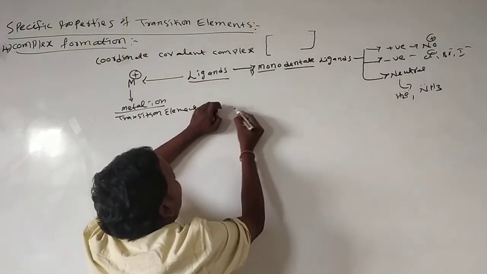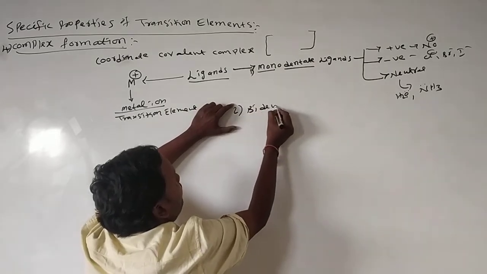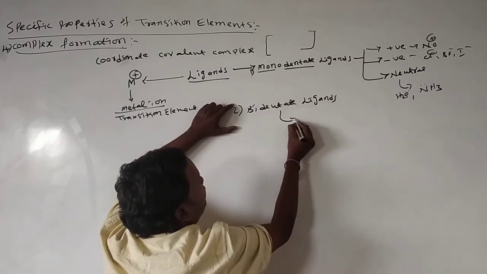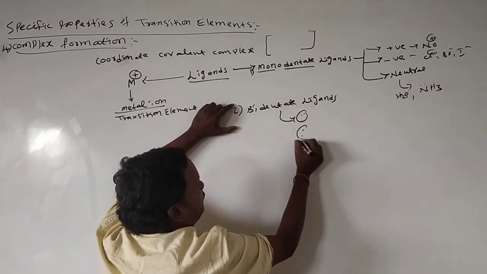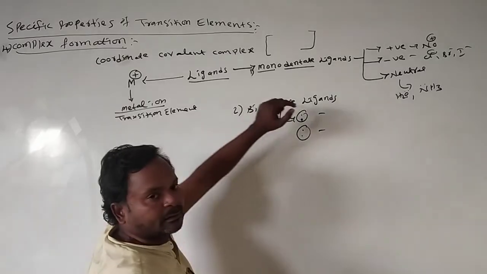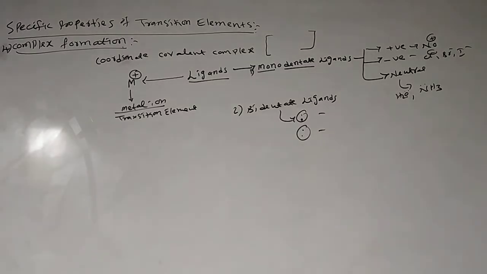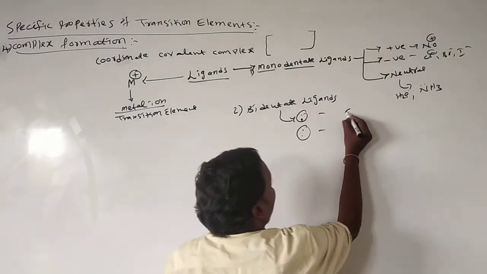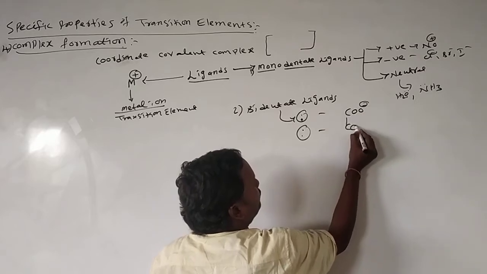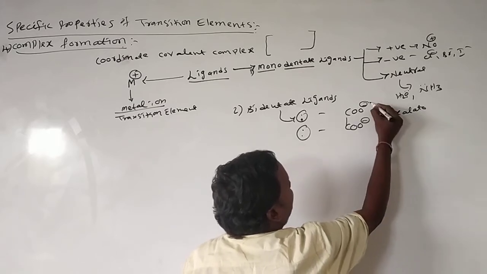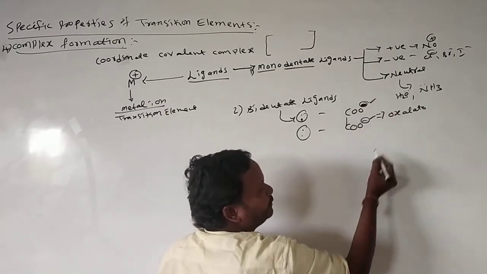The second one is bidentate ligands. Bidentate ligand means it donates two electron pairs or carries two negative charges. The atom or molecule which is capable of donating two electron pairs or carries two negative charges, we call a bidentate ligand. Example for this one, oxalato, is negative. Two negative charges, so it donates two electron pairs.